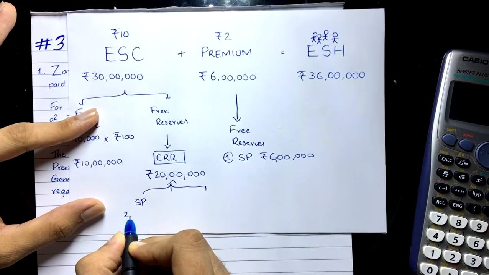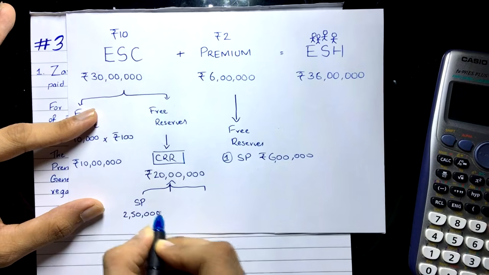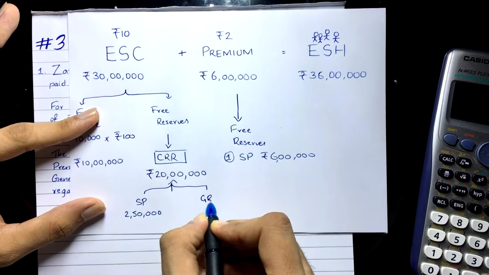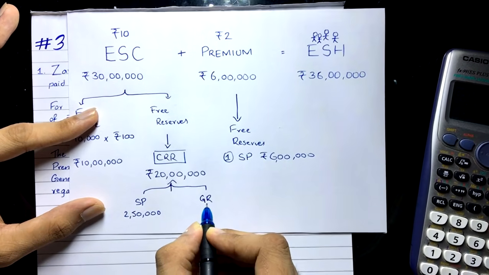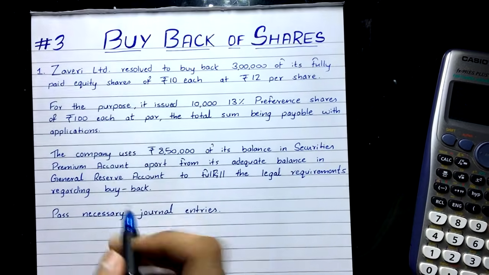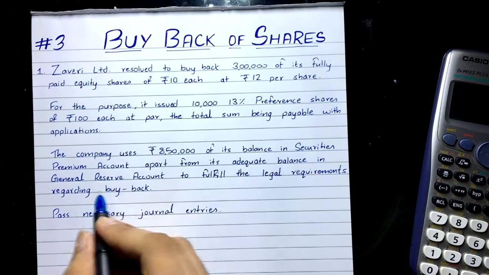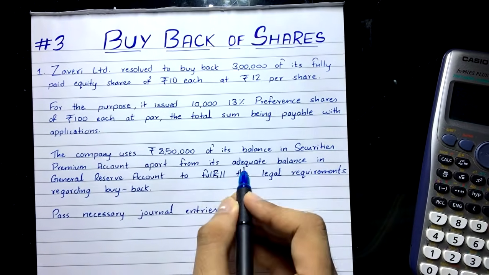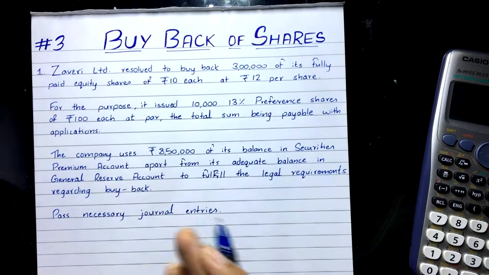We'll use 2,50,000 from securities premium, and then the remaining will come out of general reserve, because general reserve is a free reserve. So we can take money out of general reserve, and they are saying we have enough money in general reserve. It is mentioned here, apart from its adequate balance in general reserve. Adequate means enough.